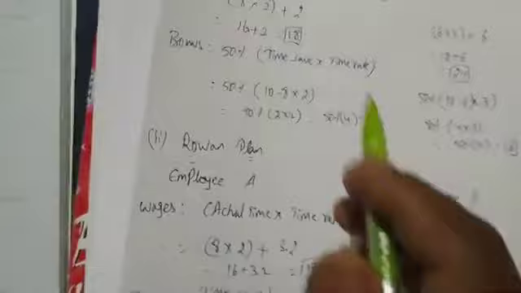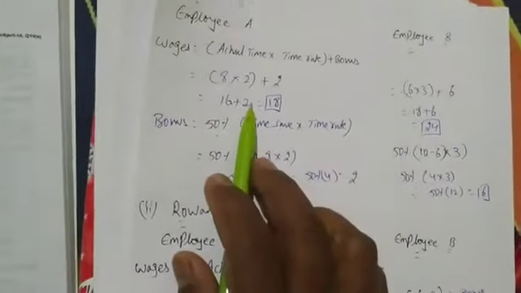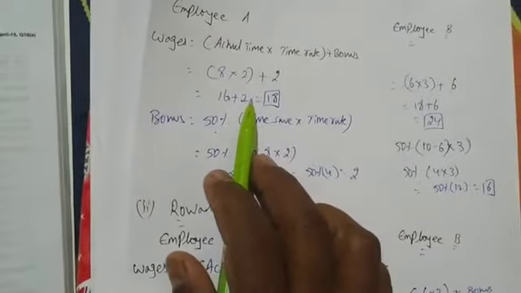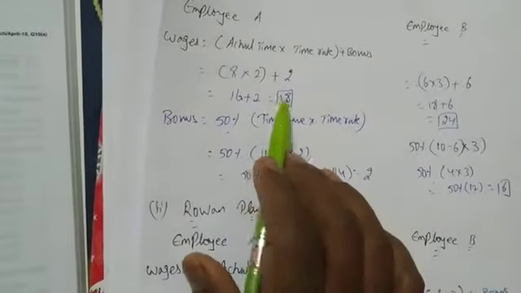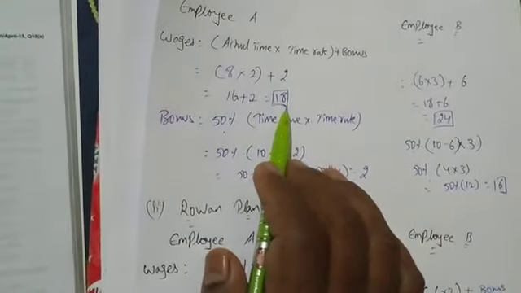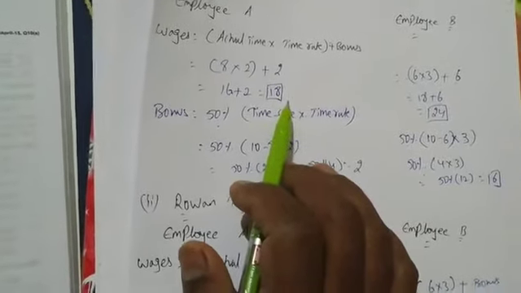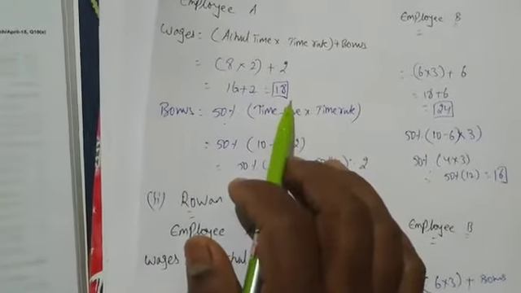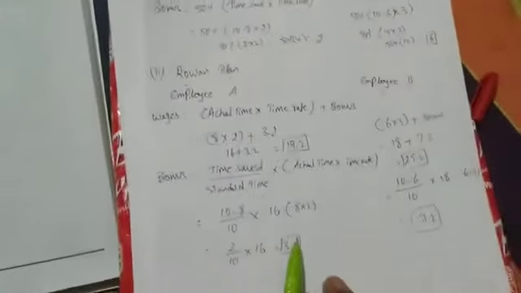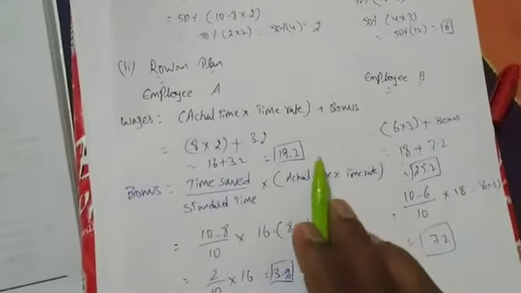But from the employer's point of view, which is good? Halsey is good from the employer's point of view, because it is paying less to the employees. The plan which is paying less to the employees is beneficial to the employer. The plan which is paying more to the employee is not good according to the management. Okay, so we have done a small problem.